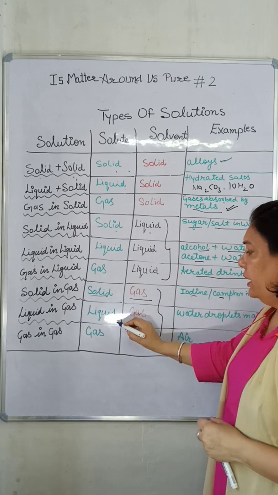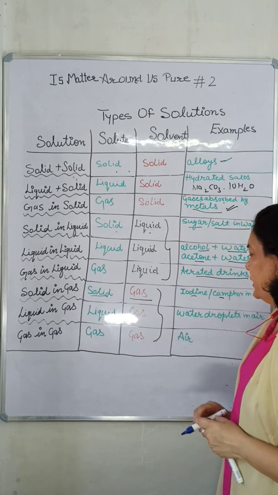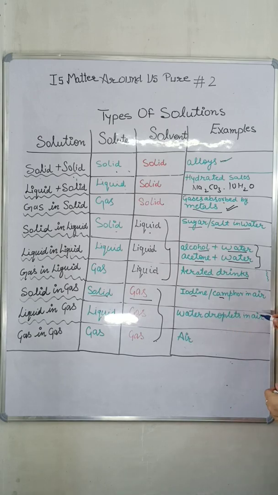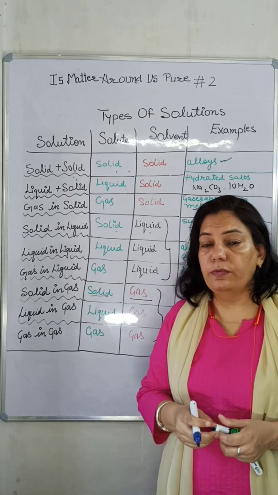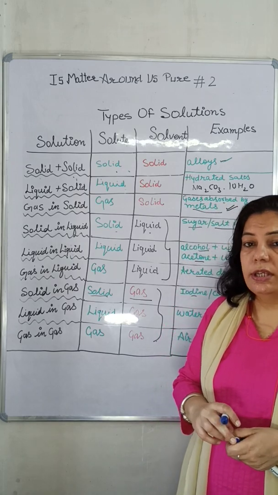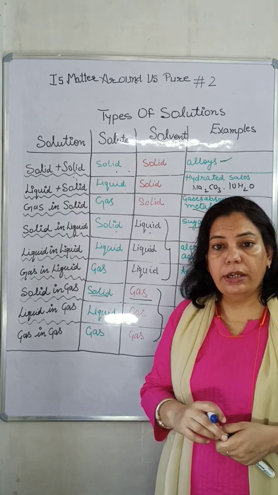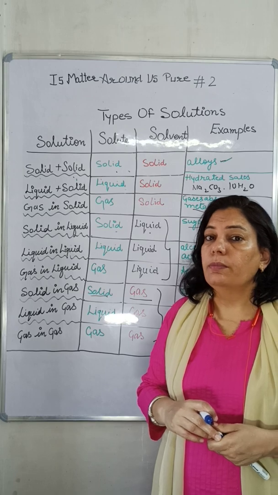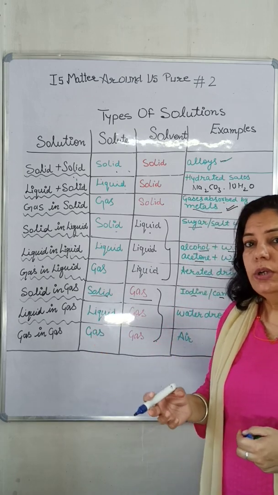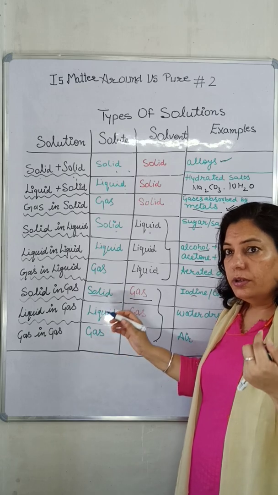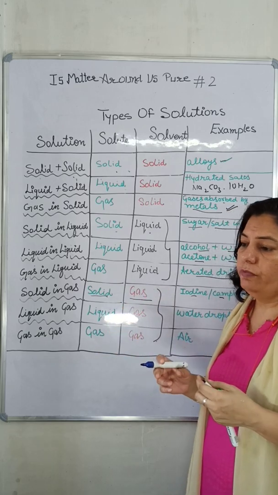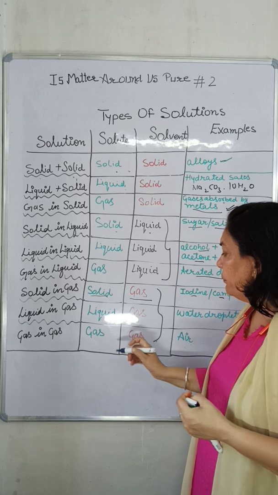Next category, in which liquids are dissolved in gases. Water droplets present in air, means humidity, is an example of such kind of solutions, and as we know, in coastal areas the humidity is more in comparison to deserts, because in deserts there is very little humidity, or we can say there is no humidity.